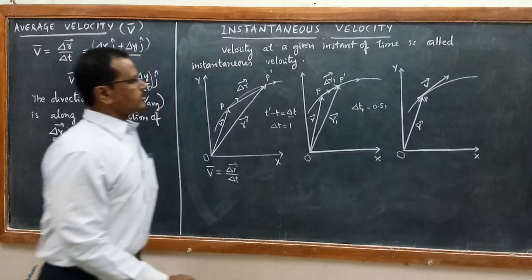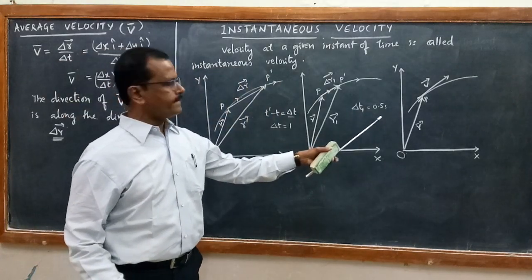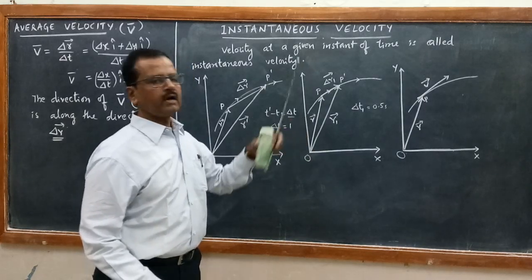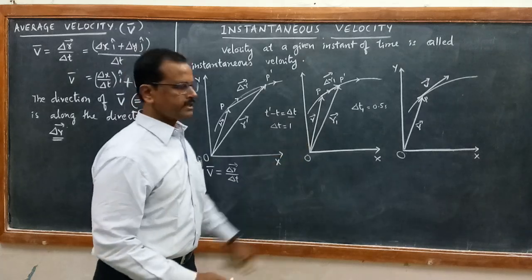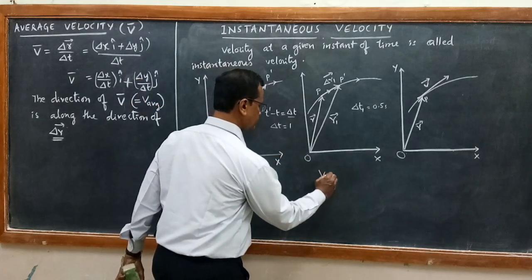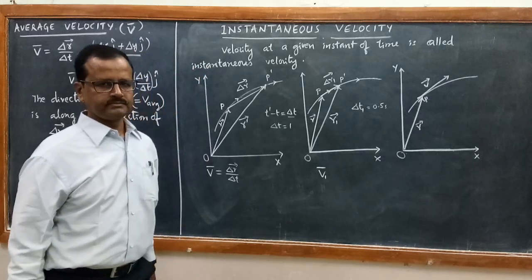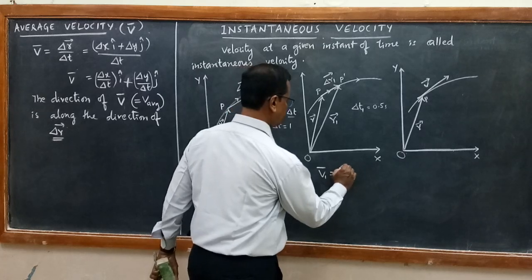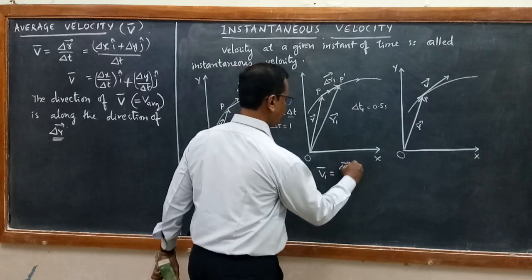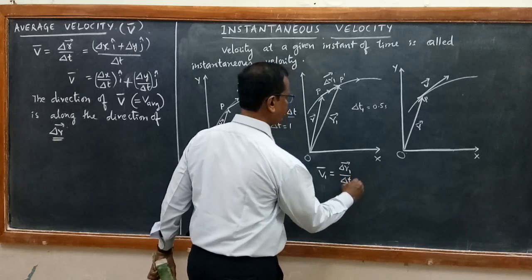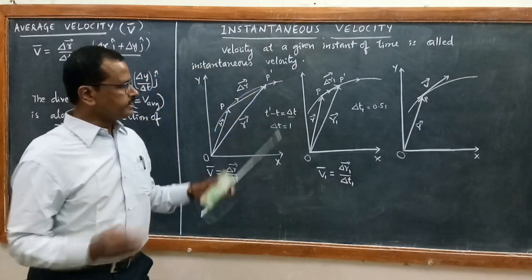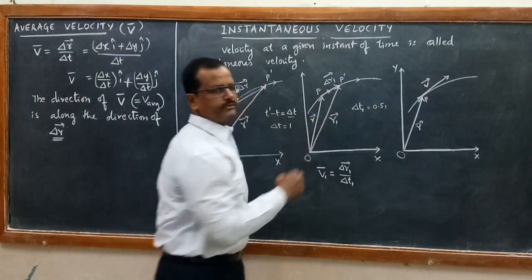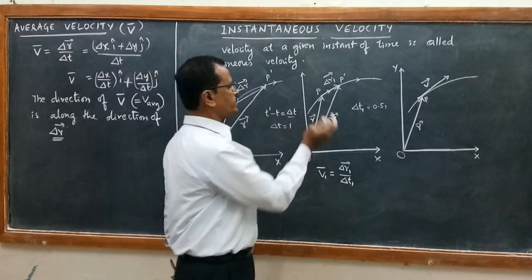Now corresponding to this reduced time interval delta t1, the displacement has become delta r1. Now the average velocity I will write as v1 bar, which is equal to delta r1 by delta t1. I have taken this as delta t1. In this way, I keep on reducing the time interval. Now I have reduced it to 0.5. Next I am going to reduce it to 0.25.